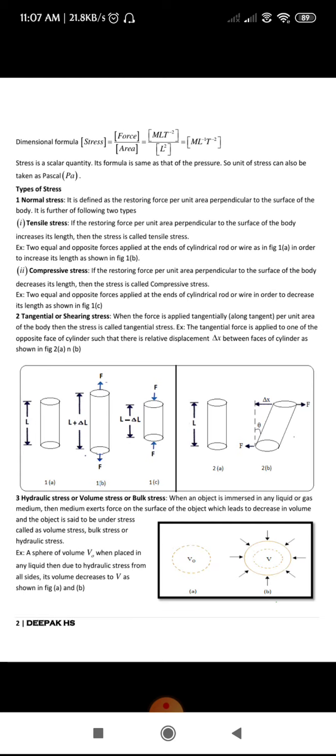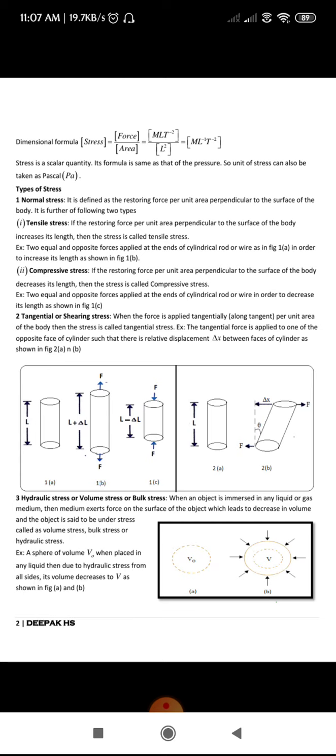Similarly, coming to compressive stress, here also you apply the force perpendicular to the surface of the body, but it results in a decrease in length of the body. We call this type of stress compressive stress. Next, coming to tangential or shearing stress, we apply a tangential force to one end of the body, where the body gets displaced by an amount delta x.